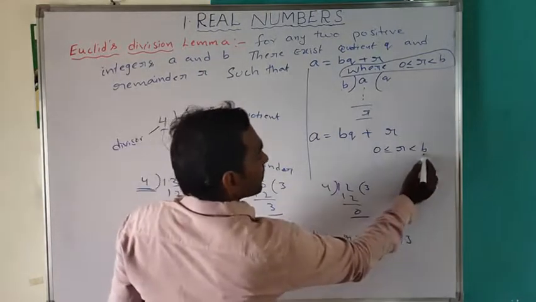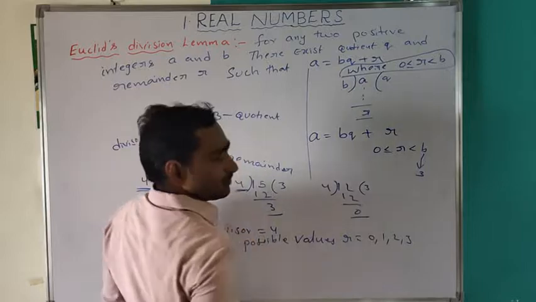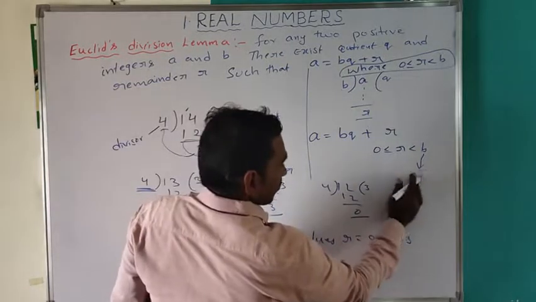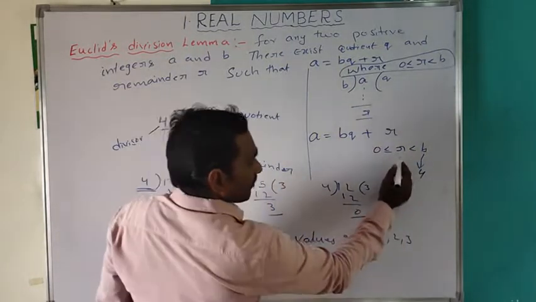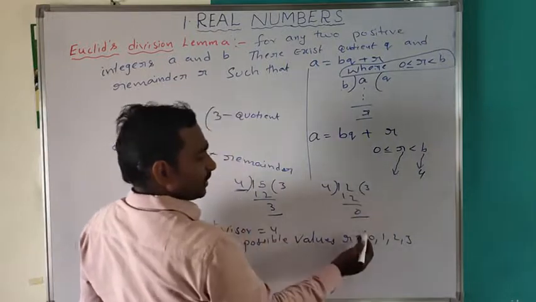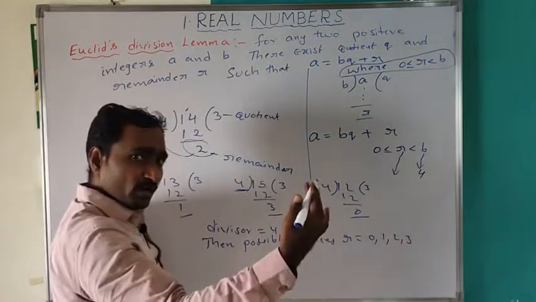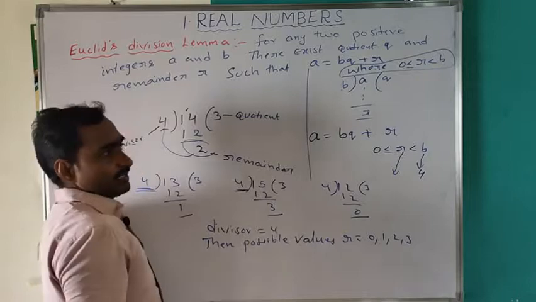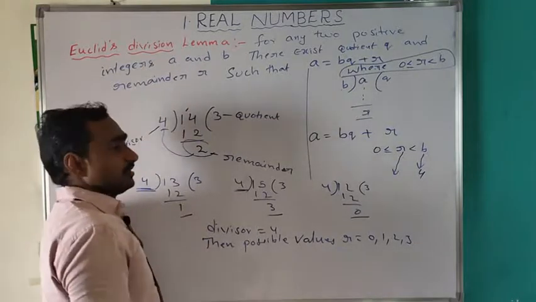Remainders are below the divisor, meaning less than the divisor.